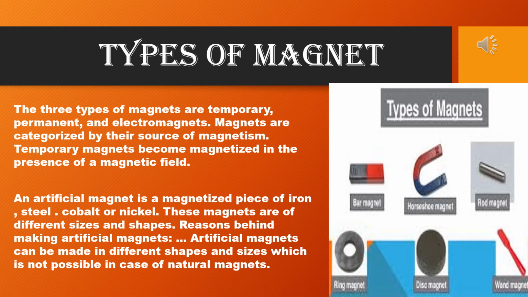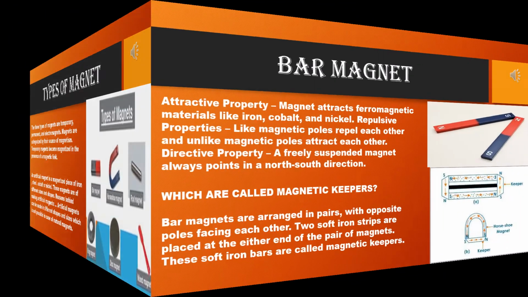Reasons behind making artificial magnets. Artificial magnets can be made in different shapes and sizes, which is not possible in case of natural magnet. Now see the diagram. Types of magnets are there. Bar magnet, horseshoe-shaped magnet, rod magnet, ring magnet, disc magnet, and the last one is another shape magnet. So these are the actual types of magnets. So let's discuss the types of artificial magnet in the next slide.